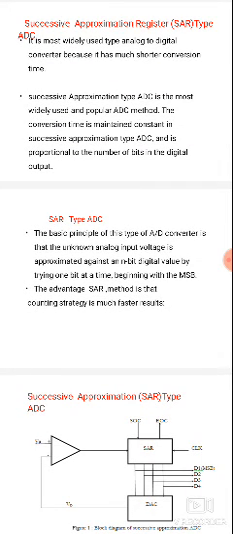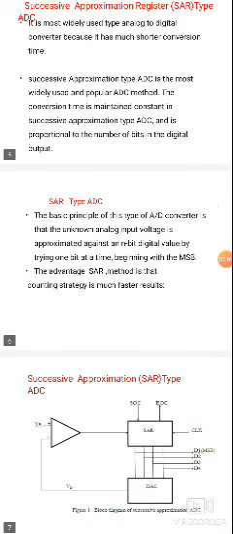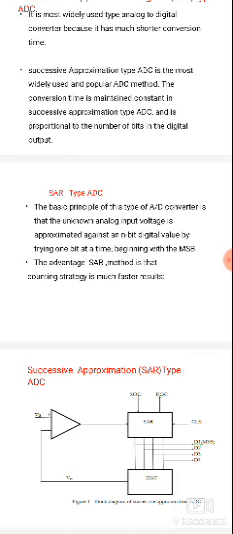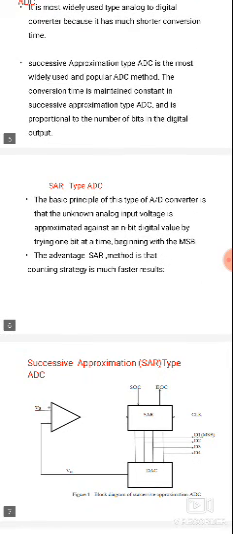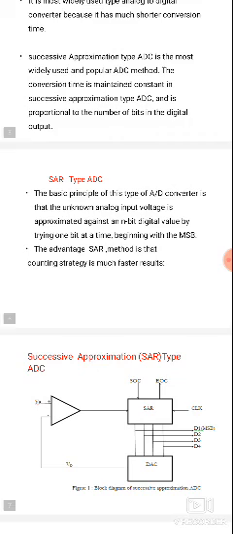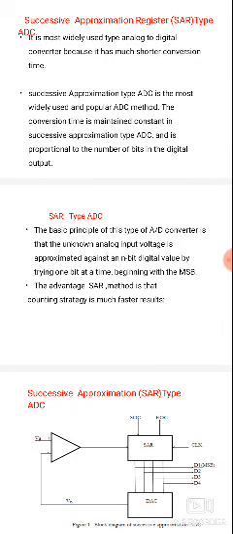Same here also, the name itself says successive: a number of successive bits are converted from analog input to digital output, the successive approximation method. It is the most widely used analog to digital converter because of its much shorter conversion time. The main disadvantage of the counter type is that the operation is slow and the conversion time is too large. So to reduce the conversion time, we go for successive approximation.